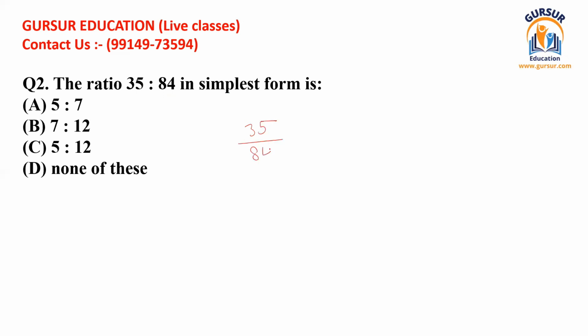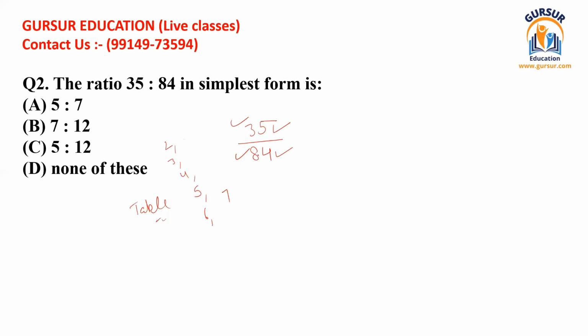the numerator and denominator to their lower values, to their lower limits. How can you reduce? You have to find a specific table at which both the numerator and denominator can be divided. In this case, we can easily see that with 2 you cannot divide, with 3 you cannot divide, with 4 you cannot divide, with 5 you cannot divide, with 6 you can't divide, but with 7 both the numerator and denominator can be divided further.